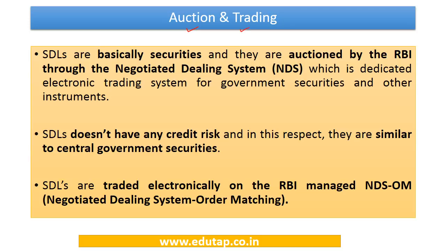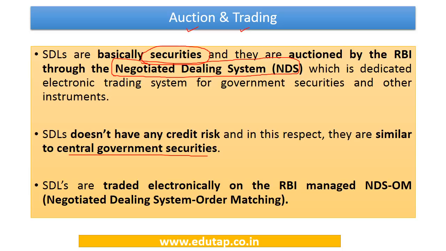Now these state development loans are basically securities, and these securities are auctioned by RBI through a very important system, the negotiated dealing system. This is a dedicated electronic trading system for government securities and other instruments. So you have to remember that this negotiated dealing system is there for auctioning of state development loans. Now these loans do not have any credit risk, and in this respect they are similar to the central government security. So if the loan is being taken by a state government, then these loans generally do not have any default risk or credit risk as is generally associated with private loans.